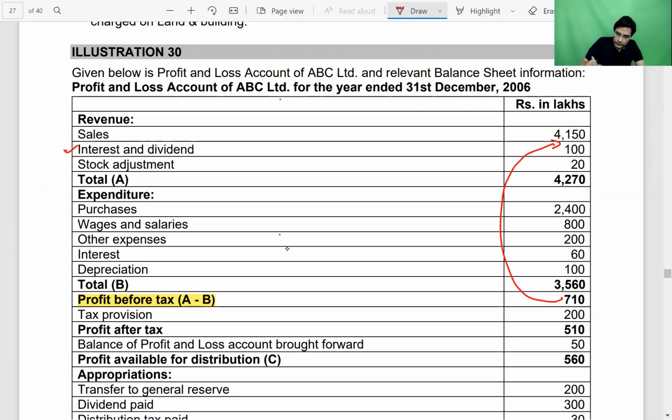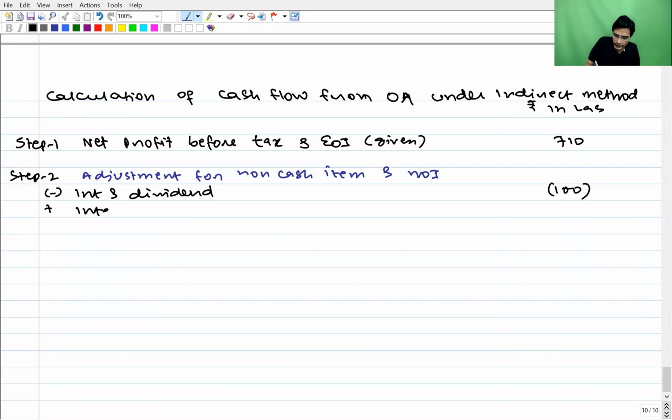Next, only the non-operating items we have to eliminate. Operating, don't remove it. Stock is operating, purchases is operating, wages and salaries is operating, other expenses is operating. So don't eliminate those items. Interest paid is an expense which comes in the P&L account. It decreases the profit, but it is not an operating activity transaction. So we have to eliminate it, so we have to add back 60.